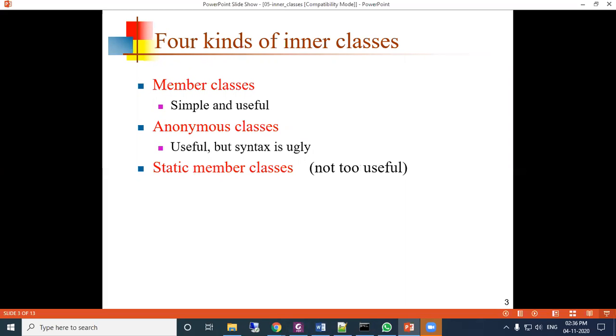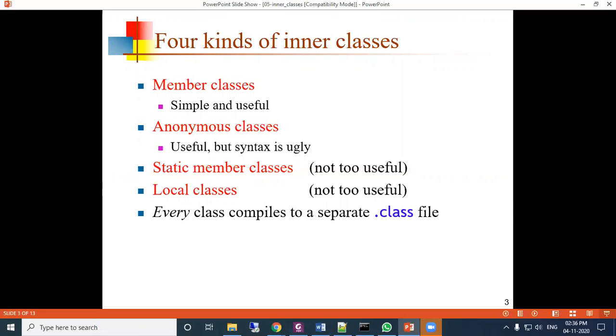Okay. Third one is static member classes. You know the static member. So similarly, a class will be a static member of another class. Fourth one is local classes. These two, static member classes and local classes, the concept is there, but it is not very useful.